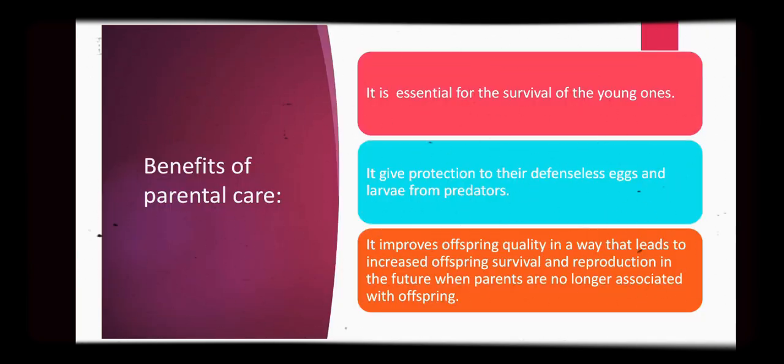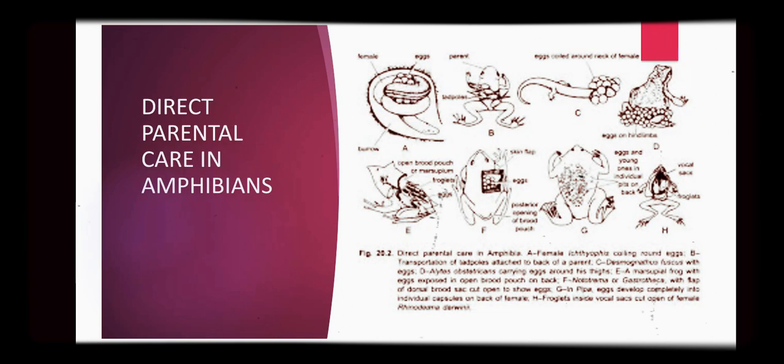Now coming to the benefits of parental care. It is essential for the survival of the young ones. It gives protection to their defenseless eggs and larvae from predators, and it improves offspring quality in a way that leads to increased offspring survival and reproduction in the future when parents are no longer associated with the offspring.